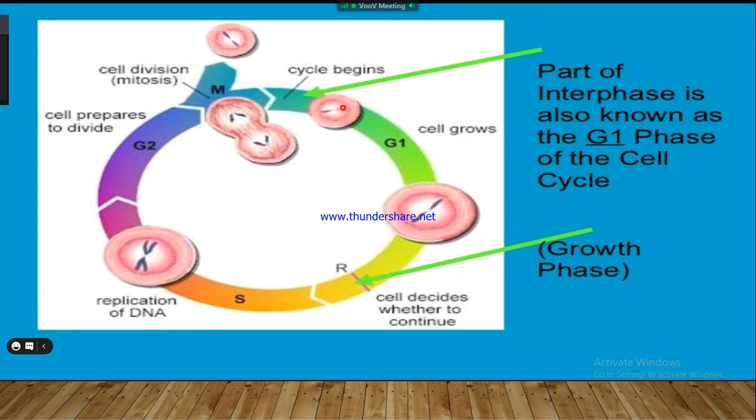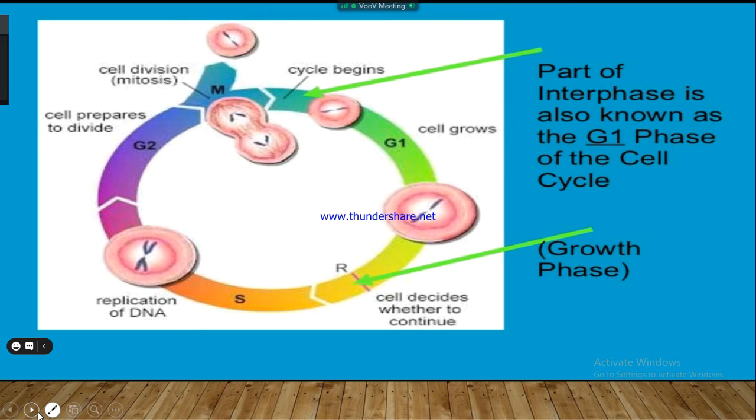The G1 phase is also the resting period after the first mitosis is completed. In the G1 phase, the cell usually grows to a huge size.